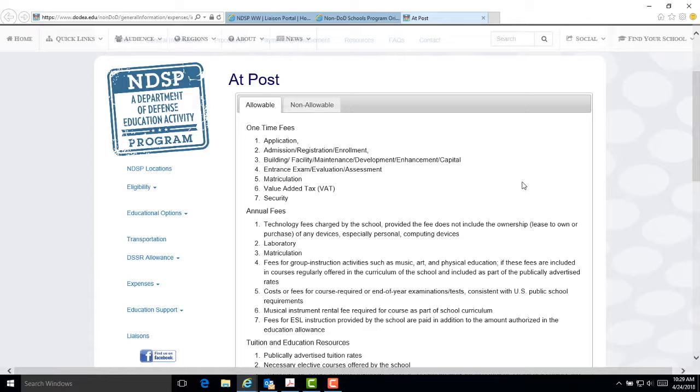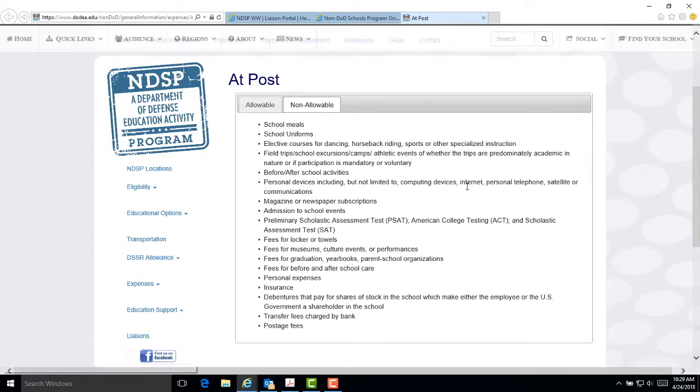The education allowance is designed to assist in defraying the costs for education and transportation. The non-allowable fees will not be funded by the NDSP. These fees, such as the cost for meals, uniforms, overnight field trips, and after-school activities, should be invoiced directly to the sponsor. If non-allowable fees included in the tuition are identified, they will be removed from the NDSP tuition payment, and it will be the sponsor's responsibility to pay these fees to the school. We will see a sample notation on the funding detail sheet when we review Module 7.